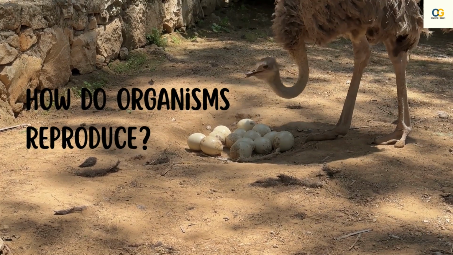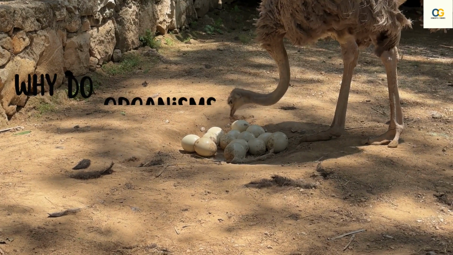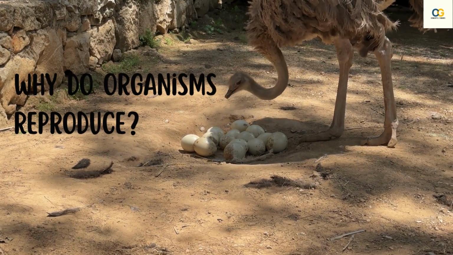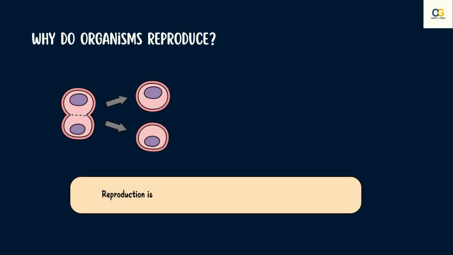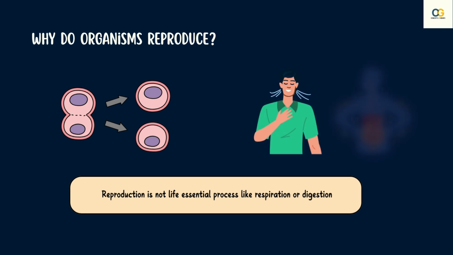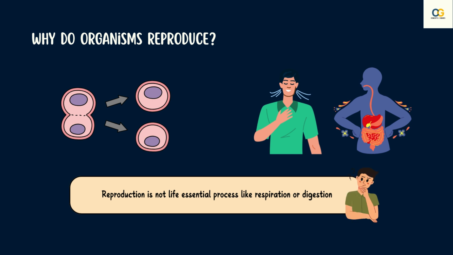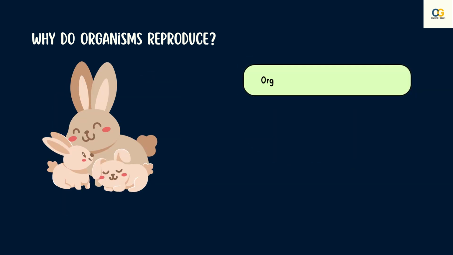Before we start with how do organisms reproduce, let us answer the question, why do organisms reproduce? Reproduction is not a life essential process like respiration or digestion, yet it occurs in nature. What could be the reason for it? Well, for two main reasons, organisms reproduce.